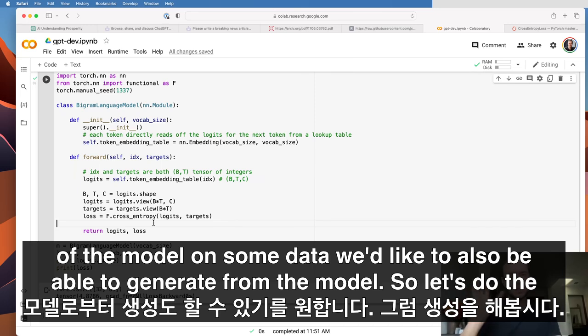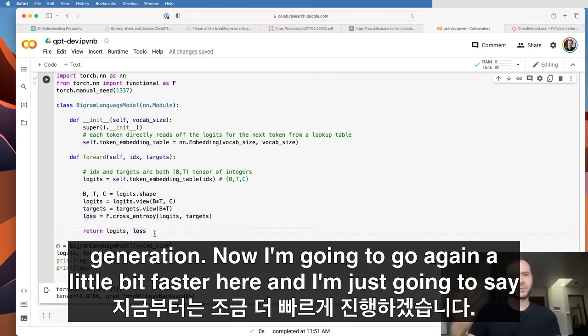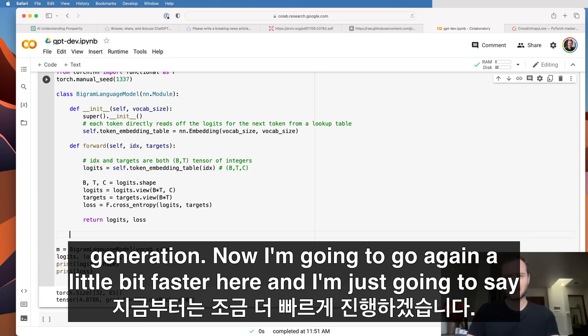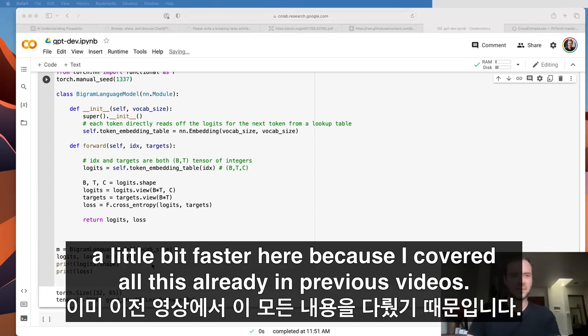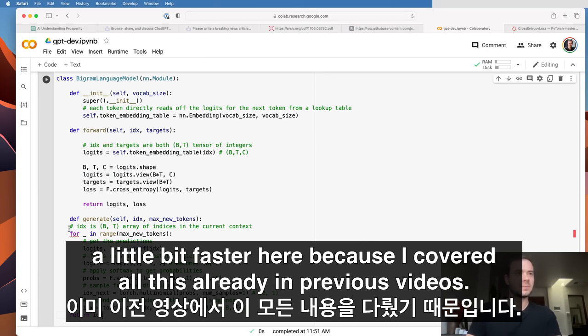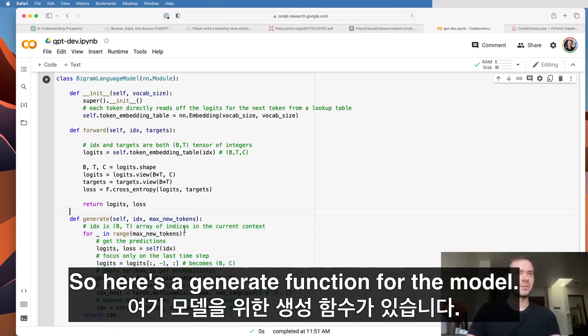Okay, so now that we can evaluate the quality of the model on some data, we'd like to also be able to generate from the model. So let's do the generation. I'm going to go a little bit faster here because I covered all of this already in previous videos. Here's a generate function for the model.